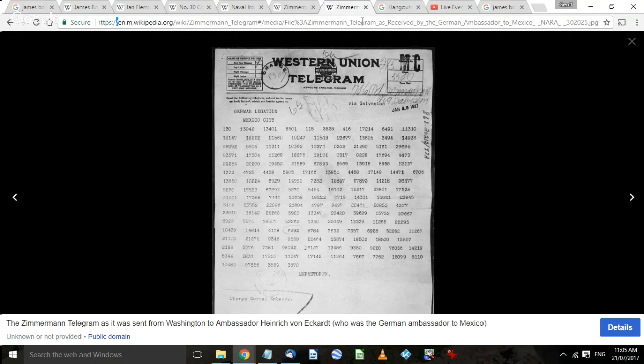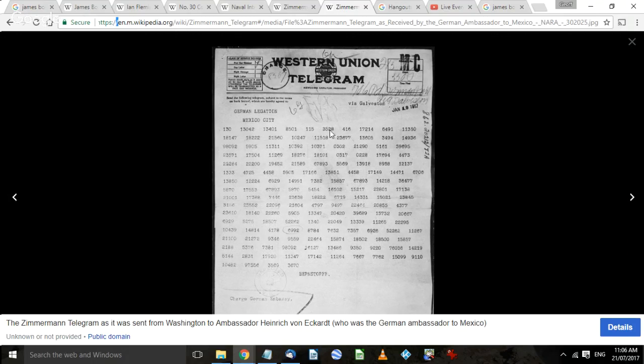By the way, this Western Union telegraph is all in code. It has to do with encryption. Encryption is all the go now because the Australian government wants certain providers like Google and Facebook to unencrypt data for them.